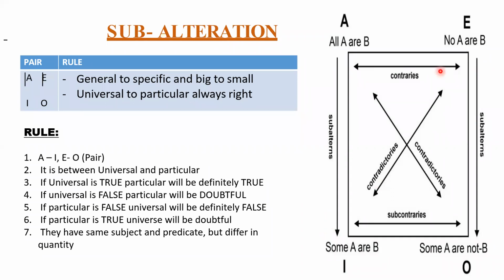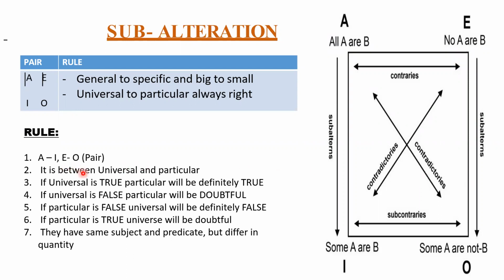Whenever you start from the universal, the particular is always true. But whenever you go in reverse, from some to all, it is doubtful. I'm not telling you it is negative, it is doubtful. Clear? Same way here also. If the question starts from this and they ask for the conclusion, then it is doubtful. Whenever the question goes from top to bottom, it is always true. Clear? So we'll try to understand.